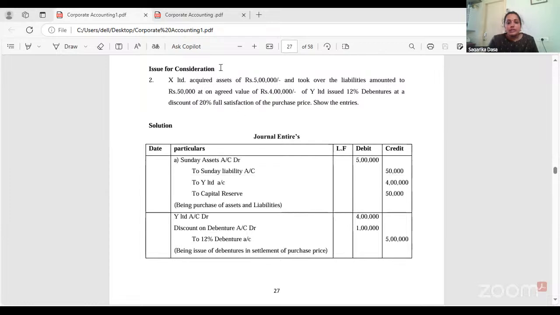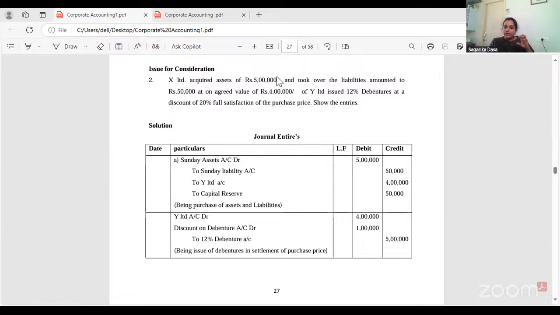Then issue for consideration. Consideration here we mean something in return, as I told you in the previous class. Here, X Limited acquired assets of 5 lakhs and took over liabilities amounting to 50,000 at an agreed value of 4 lakhs. Y Limited issued 12% debentures at a discount of 20% in full satisfaction of the purchase price.